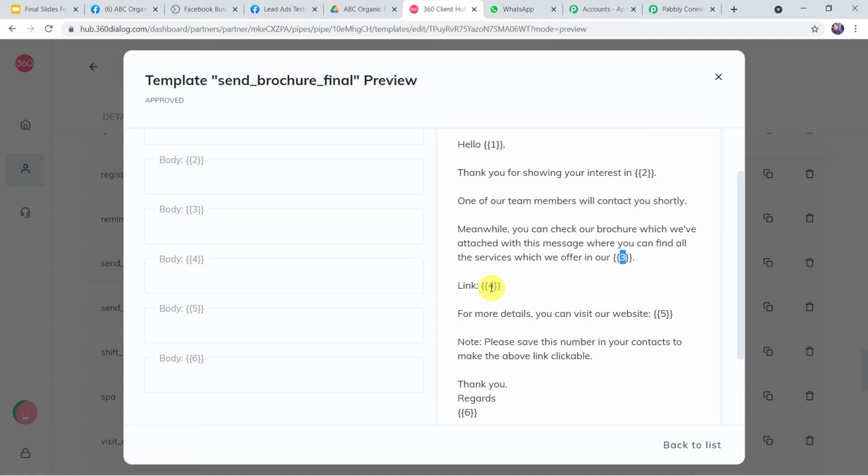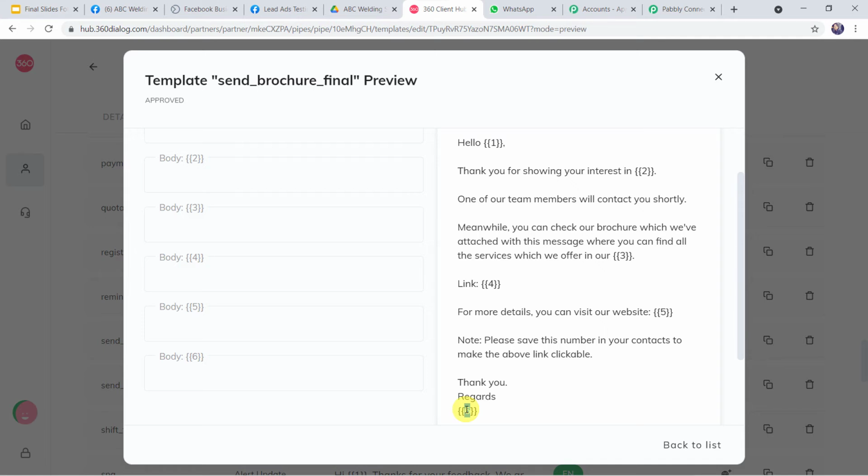Here you can give the link, the brochure link or the online flyer link of your business. For more details, you can visit our website. Here the website address can be mentioned. Note, please save this number in your contacts to make the above link clickable. Thank you, regards, and here again your business name is going to come.